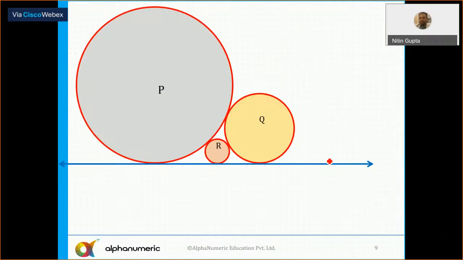Okay, now this is something interesting. If the radius of this is equal to P, the radius of this is equal to Q, and the radius of this is R, and there are three circles touching in this fashion here, can you tell me the relationship between these three radii? There was one direct question last year, CAT 2019. So can you tell me the relationship between the radii of these three circles?